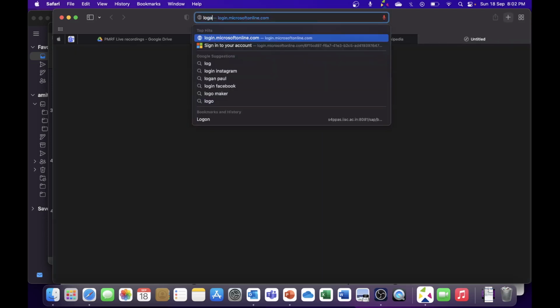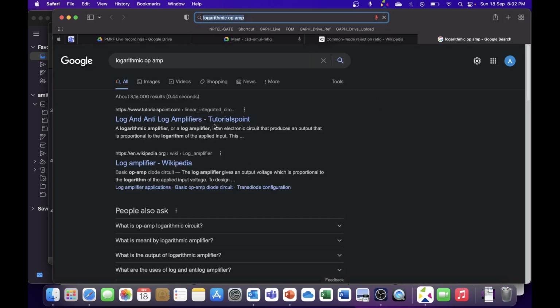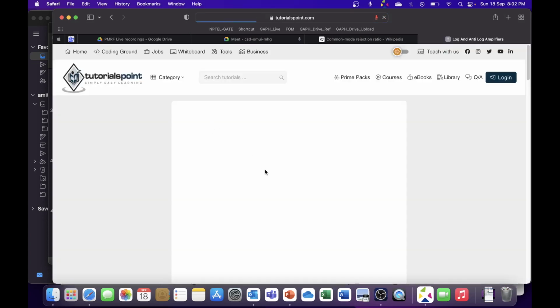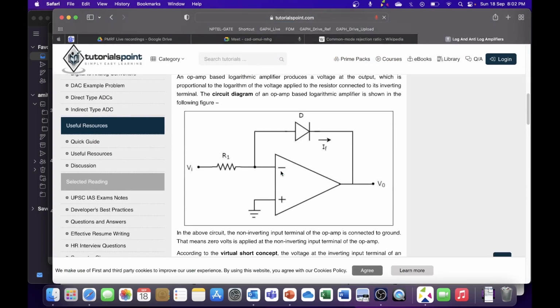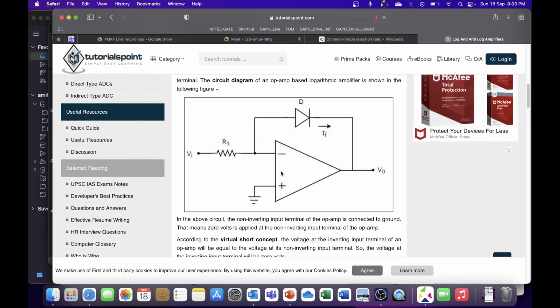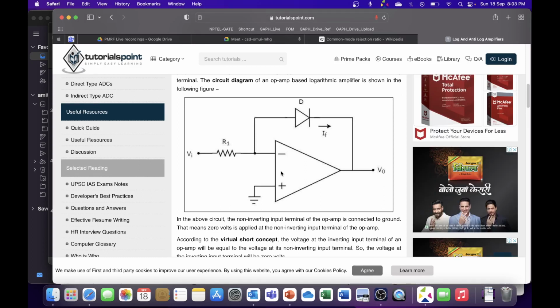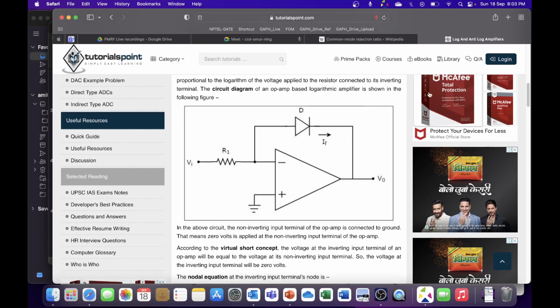Let me just try to find out. Logarithmic is also an arithmetic operation, right? Since op-amp is being used for the integrator, differentiator, and so on. Yeah, there is actually. If we have to use logarithmic, then we have to use a device in which an exponential is involved. So where do we find an exponential? Diodes. So if we use diodes in our circuits, then we can try to find. Let me just try to Google this. Hold on a second. We should be able to.